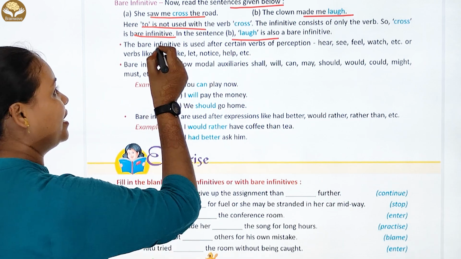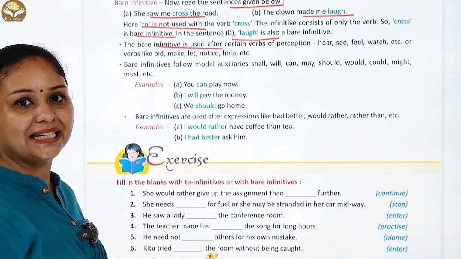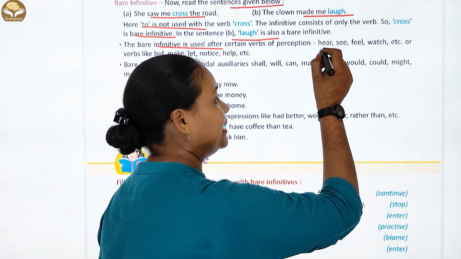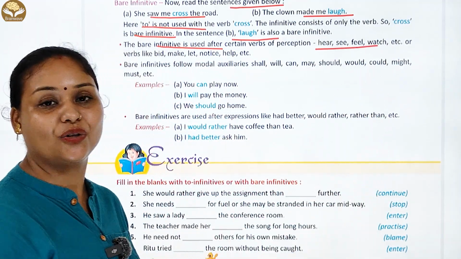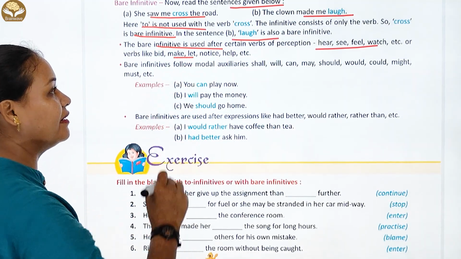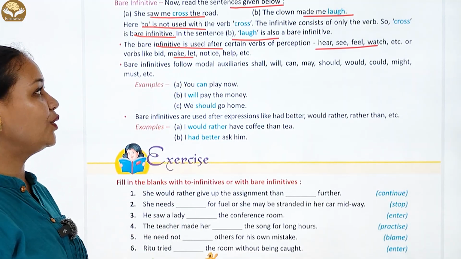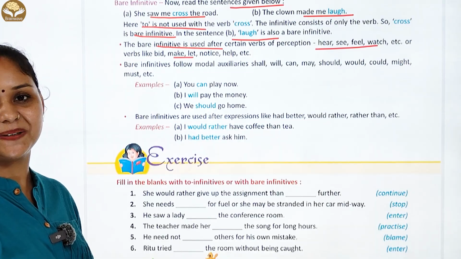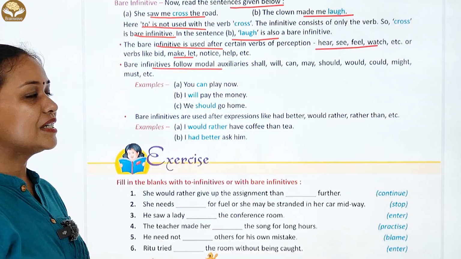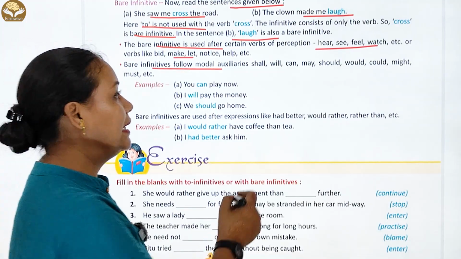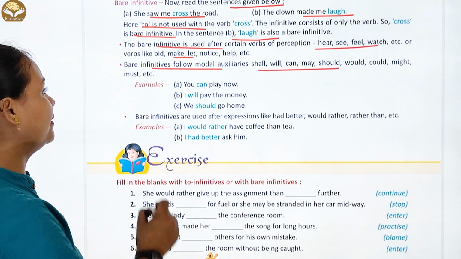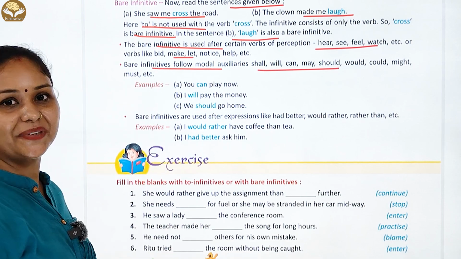Okay. The bare infinitive is used after certain verbs of perception like hear, see, watch, etc., or words like जैसे bid, make, let, notice, etc. Bare infinitives follow modal auxiliaries जैसे shall, will, can, may, should, would, could, might, must, etc.